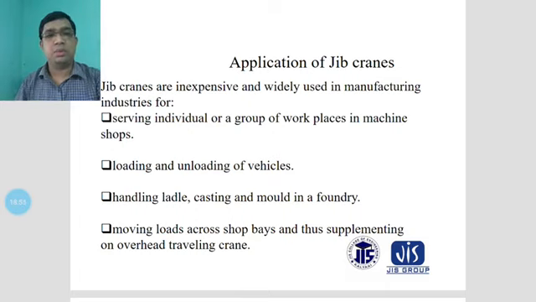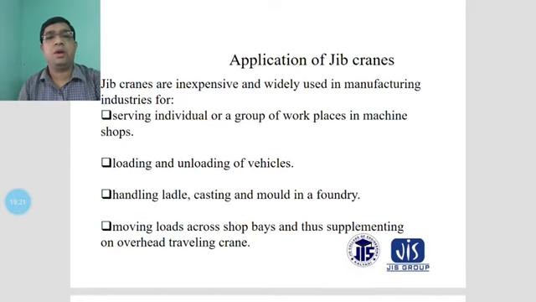Sometimes you see different types of bulky materials loaded onto vehicles by the application of jib cranes. Another application is handling ladles. The ladle carries molten metal, and handling metal ladles in manufacturing units is very difficult for workers or people, so it is handled by the jib crane.